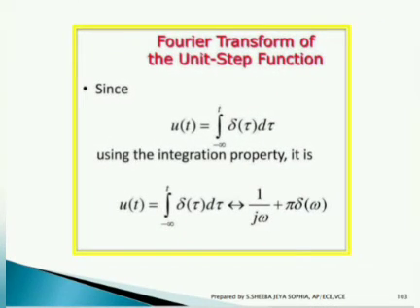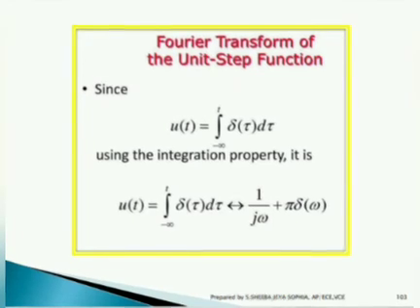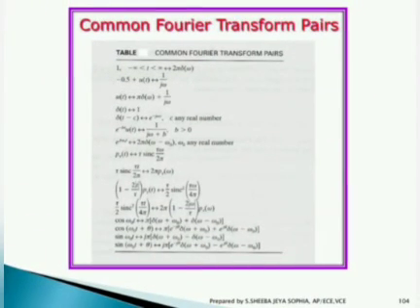For the unit step function, the Fourier transform: u of t is equal to integral from minus infinity to t of del of tau d tau. Using the integration property, this is equivalent to 1 by j omega plus pi del of omega. So these are the common Fourier transform pairs that may be asked frequently.